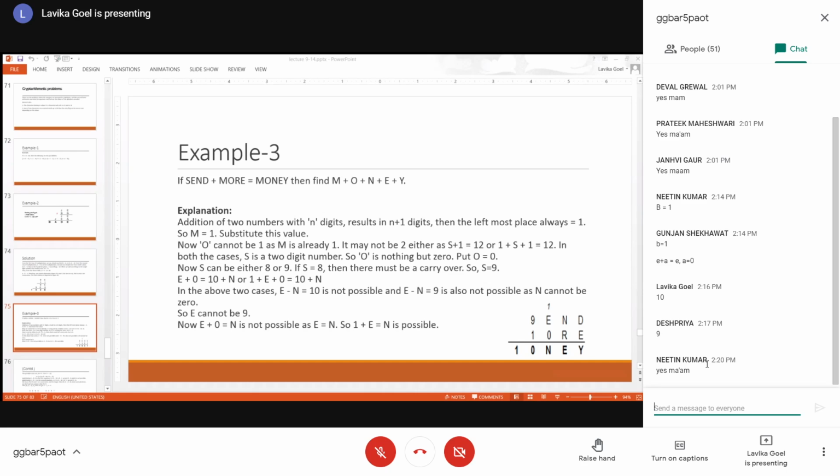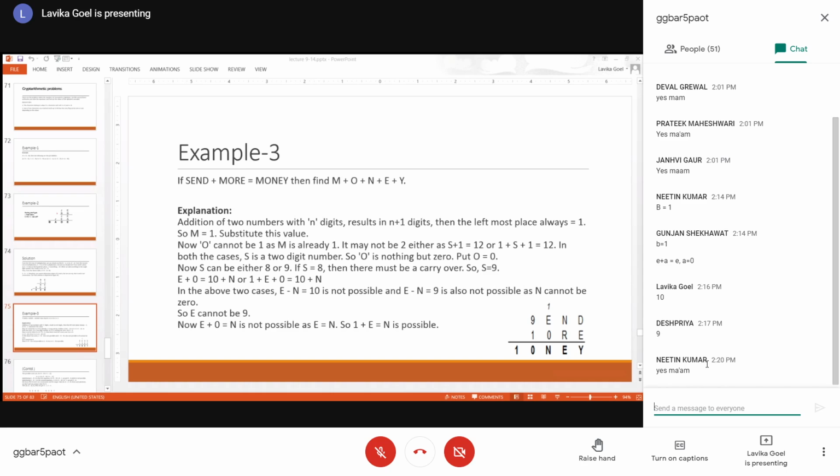Fine. Now, M is 1 and O cannot be 1 because I have established the constraint that no two letters can have the same value. So O cannot be 1 because M is already 1. Now, what should be the value of O? O can be either 0 or can it be 2? Can O be 2? If O is 2, then the result is 12 actually, right?